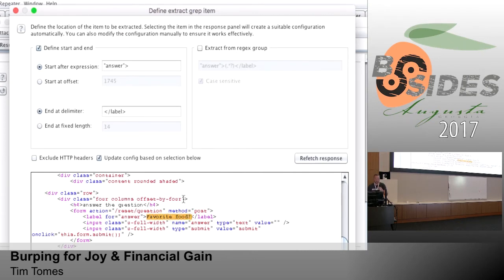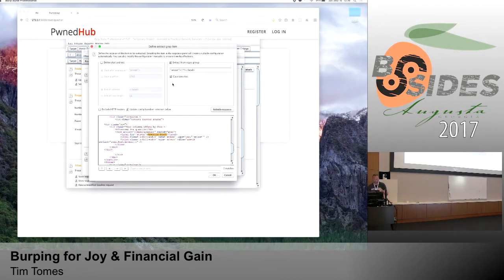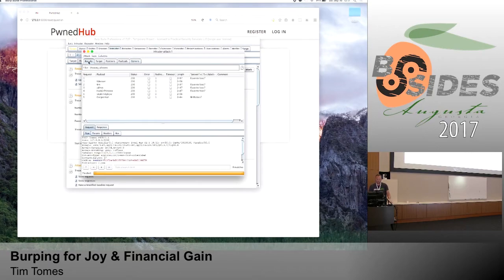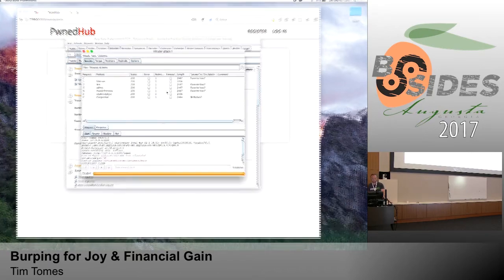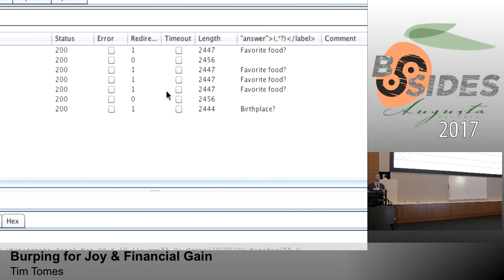As you highlight that, it begins to build either a defined set of string parsing rules or regular expressions for extracting that information out of the payload. I usually use regex because I'm more comfortable with regex than string parsing. Just select that, I've got the regex, hit OK, and if I come back to my results, what do I see? I've now extracted that information. Now not only do I know which users are valid, but I also know the password reset questions. I can now do some open source intelligence research, figure out maybe the answers to some of those, and come back to this process and try to reset somebody's password.